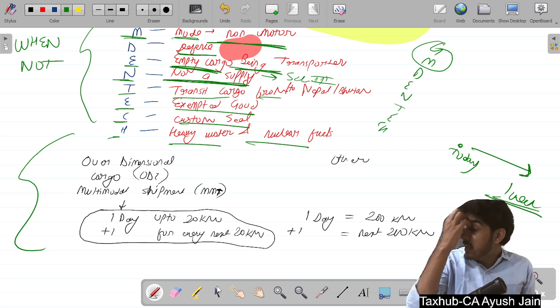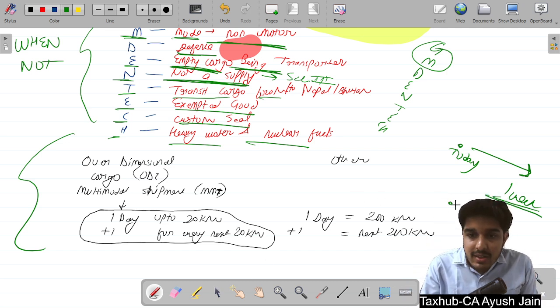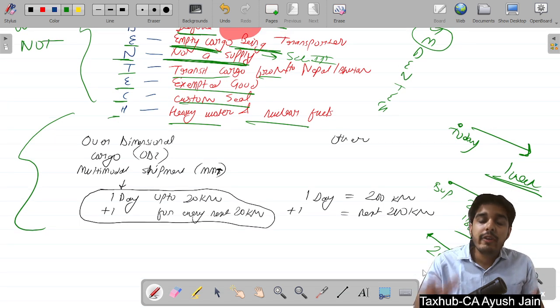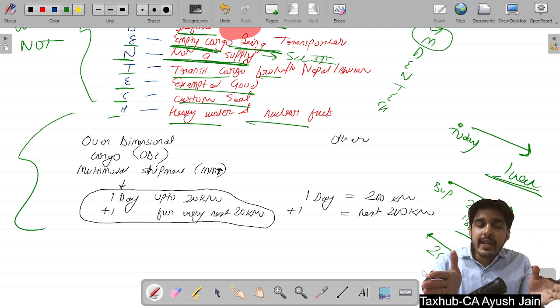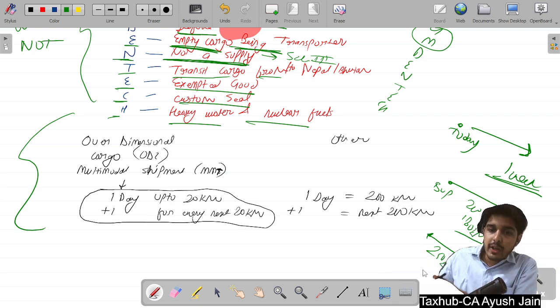And what is this validity? Suppose you have generated an e-way bill today, and the distance from the supplier to the recipient is less than 200 kilometers. Suppose it is 180 kilometers, then the validity of the e-way bill will be 1 day. But suppose the distance is 250 kilometers, then it will be 1 day for 200 kilometers and plus 1 day for another 200 kilometers.